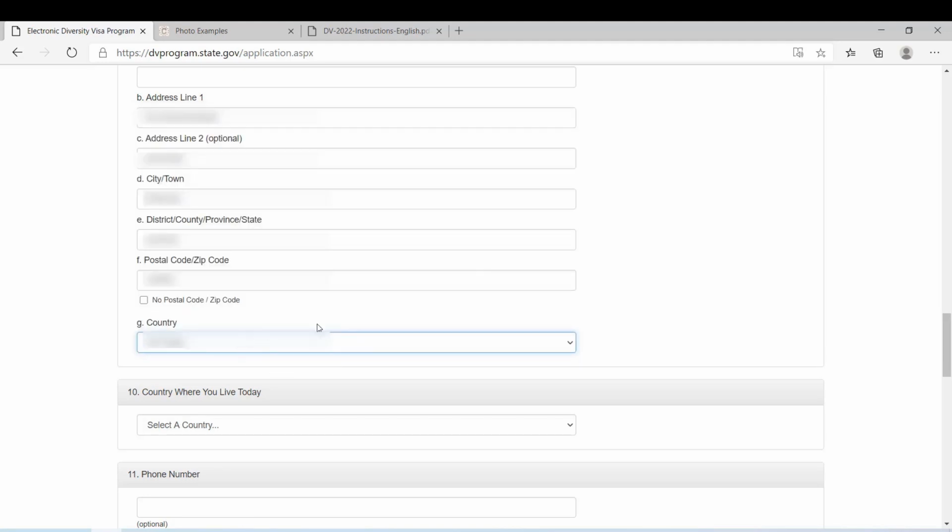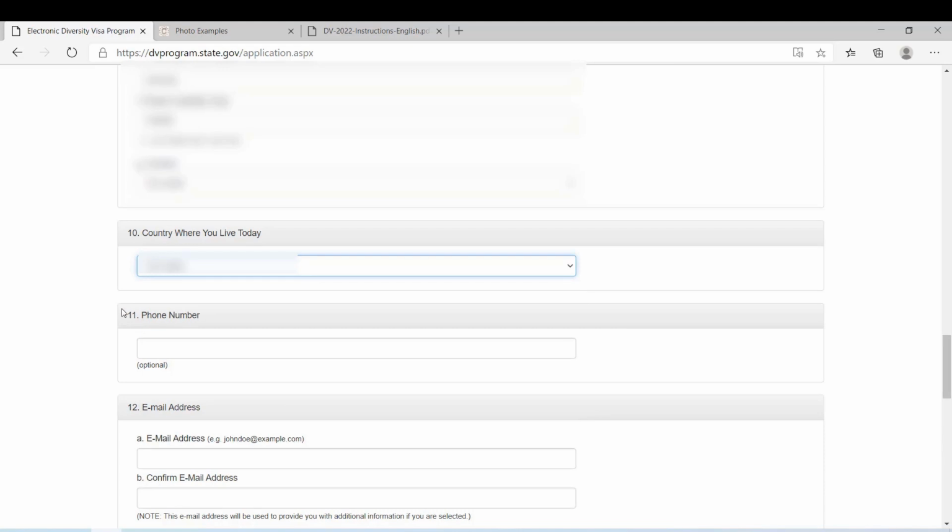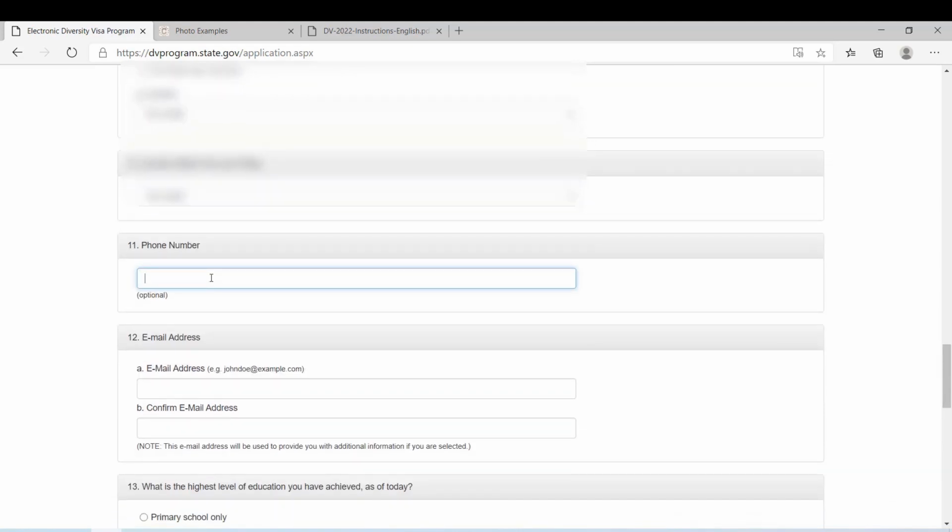so if you are currently living outside your country, it's fine, it will not disqualify your entry as long as you say the truth. Country where you live today, yeah, here it's also asking, so it's the same country, I'm still in the same country. And the phone number, it's optional, you can type whatever you want. So those are not big issues.